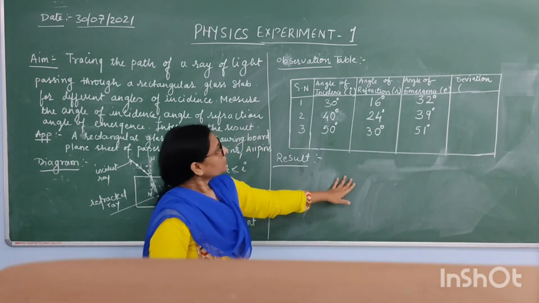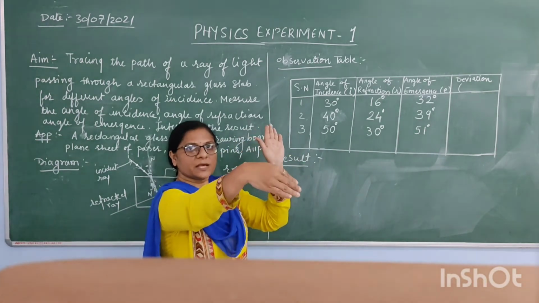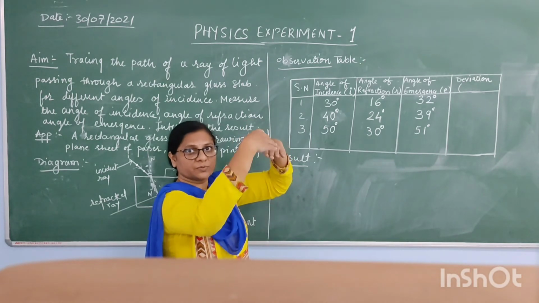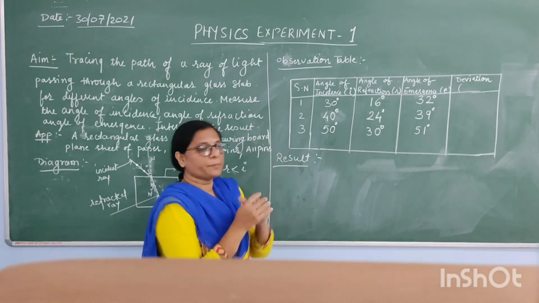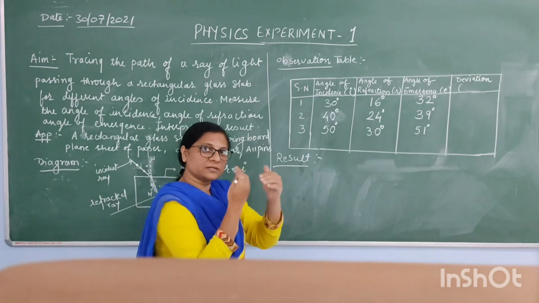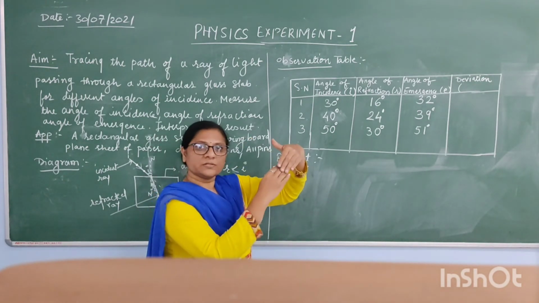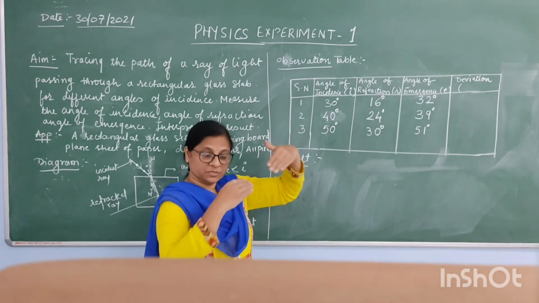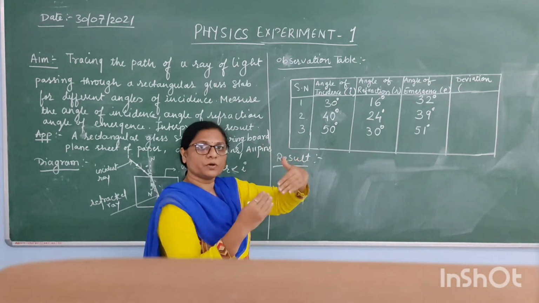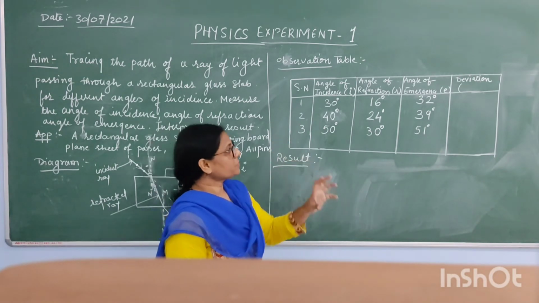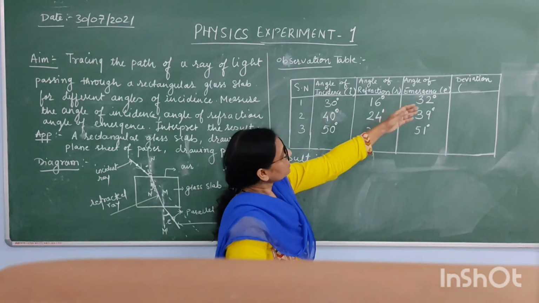Okay. So as we know, the incident ray and the emergent ray are exactly parallel to each other, but yes, there is a certain deviation. Why does the deviation take place between the incident ray and the emergent ray? The deviation is taking place because of the refraction that is taking place inside the glass medium. Right? So what is the deviation?